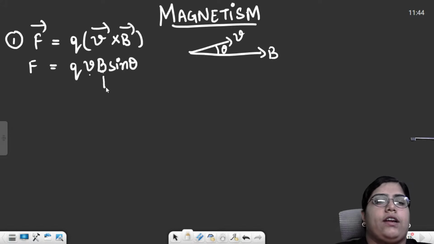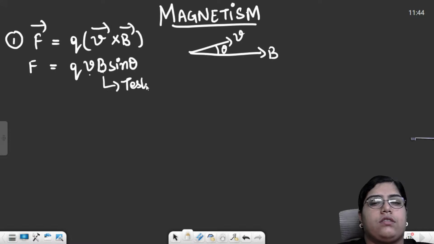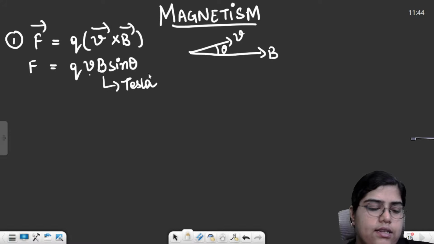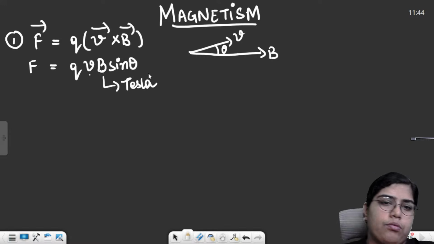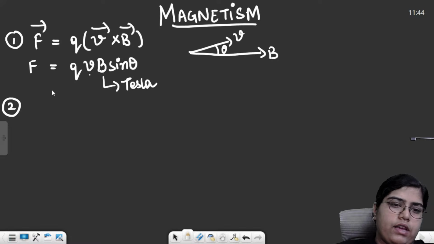Now coming to magnetic field, the SI unit is Tesla. The unit can also be Gauss or Weber per meter square. Moving forward, we had two laws in this chapter. First is the Biot-Savart law.